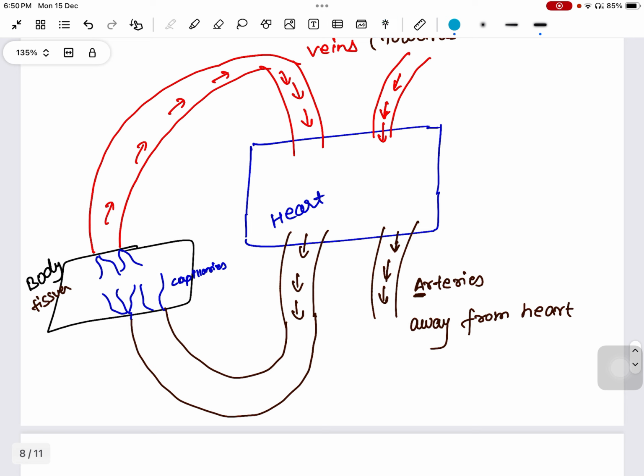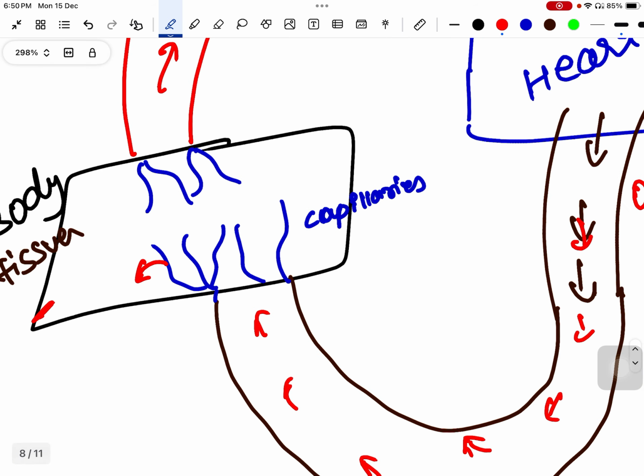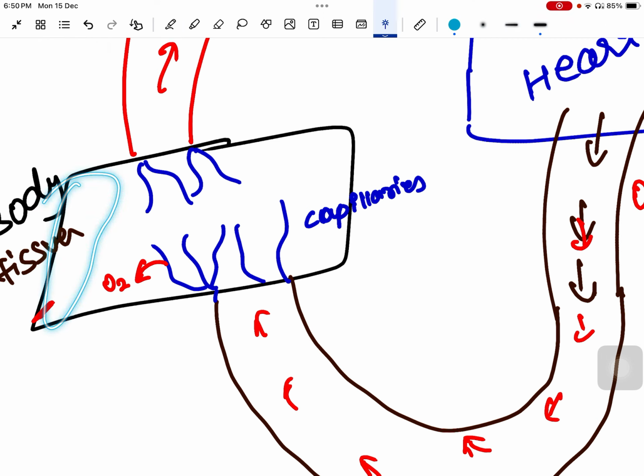Now see, suppose my heart is pumping out blood, and that blood has oxygen. Definitely that blood has oxygen, and it needs to be carried to the body tissue. This oxygenated blood will come to the body tissue. This oxygen will be delivered to tissues through these capillaries. Then my body tissue will respire, carbon dioxide will be produced and released.